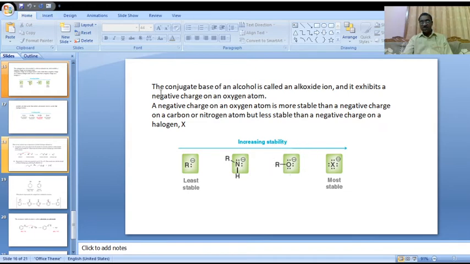Is it clear? This is based on the stability of the conjugate base.